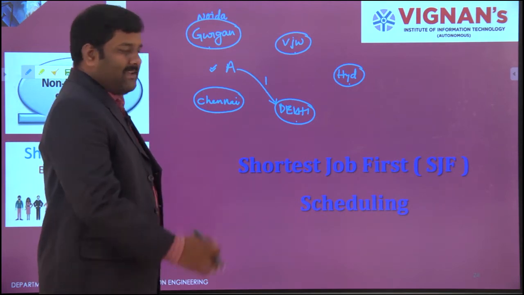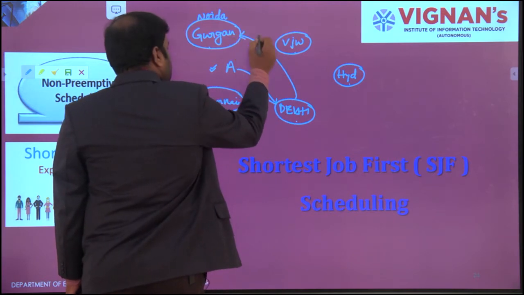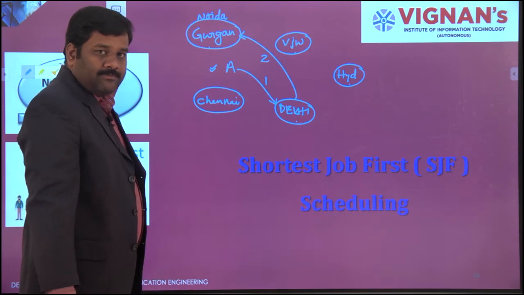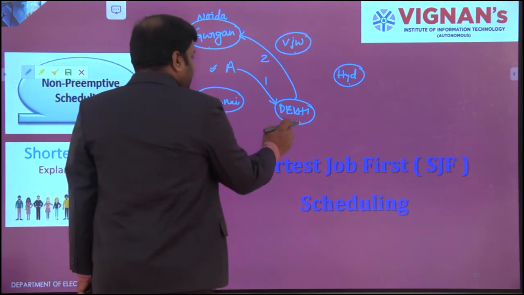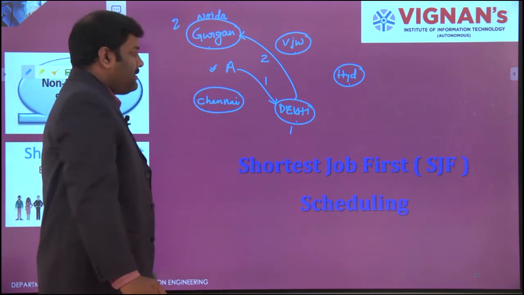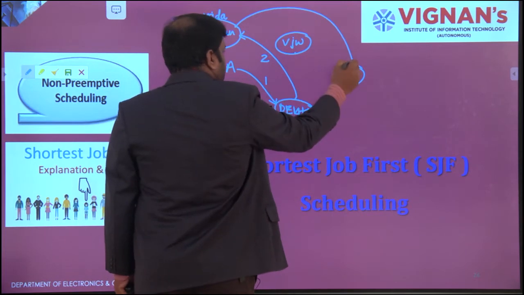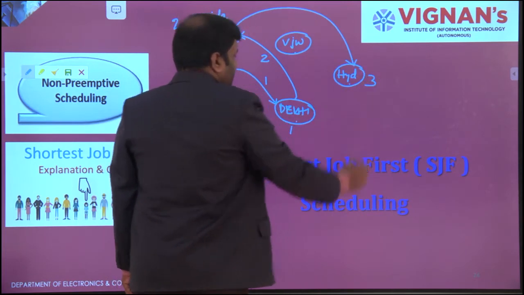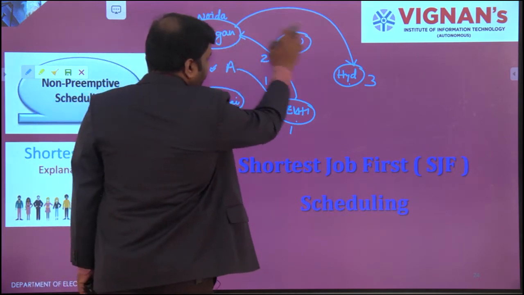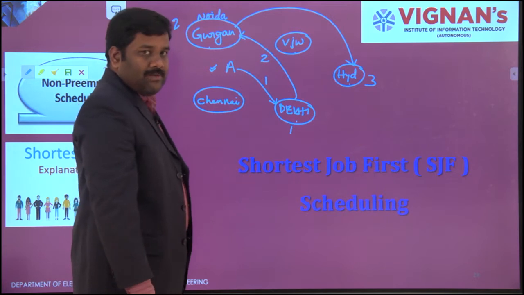While he is returning from Delhi, he has to reach Gurgaon, because the distance between Gurgaon and Delhi is much lower. So once Delhi is completed, then Noida will be the second place. Once Noida is completed, he will go for Hyderabad, because comparing Noida to Vijayawada, Noida to Hyderabad, or Noida to Chennai, Noida to Hyderabad is the shortest one.